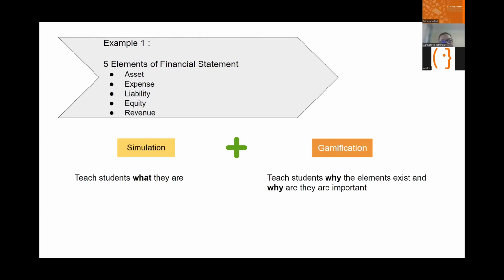That is something really difficult to teach using PowerPoint. And sometimes it can only be achieved through a simulation and gamification, because when they run the game, because of the need to win the game, they appreciate, I know, now I know what is asset. I need to increase my asset. I need to utilize my asset. My return on asset is very low. How can I improve my return on asset?